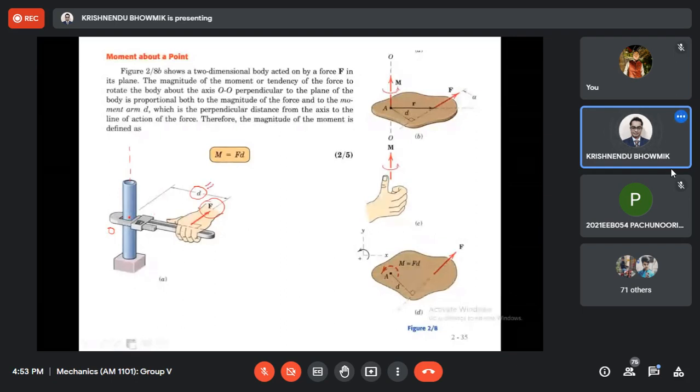In this case, the moment is the multiplication of force and perpendicular distance.